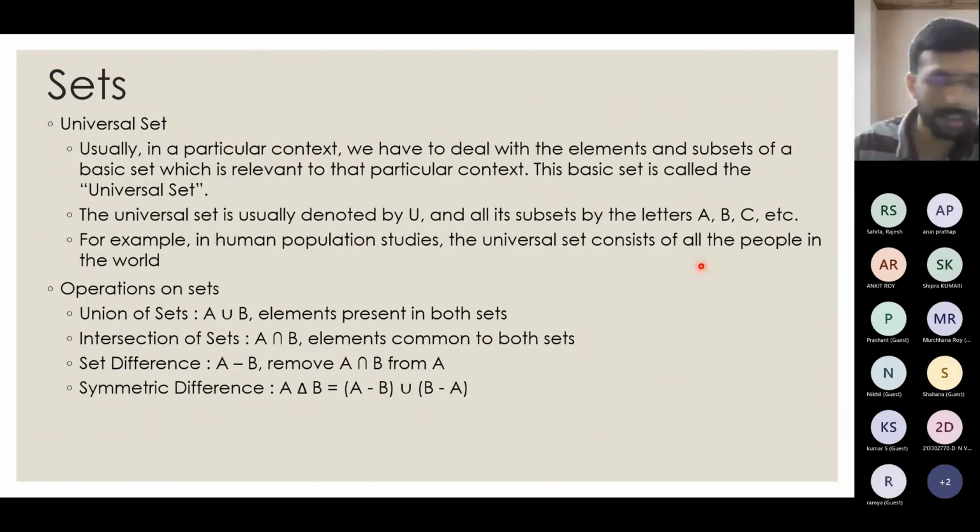Okay, I need answers on chat. If I consider the human population studies universal set consisting of all the people in the world, is it an infinite set or a finite set? Can I get some answers? Yes, right, Prashant. It is a finite set. Why? Because even though it may be difficult to count the total number of people in the world, we know that it will be like 700 crore or 800 crore. Whatever it is, it is actually a finite quantity.